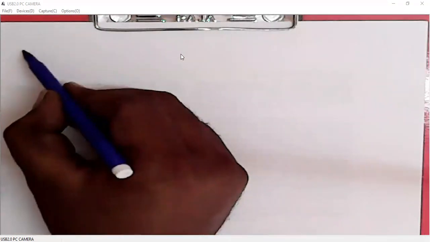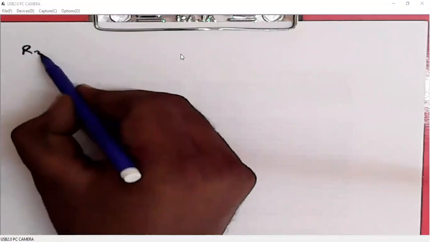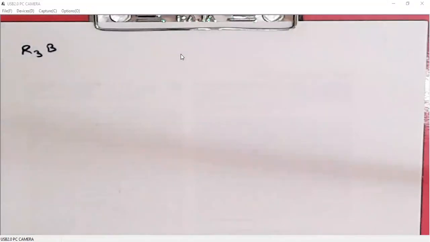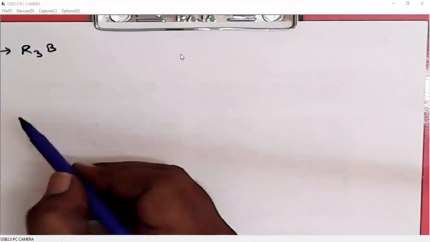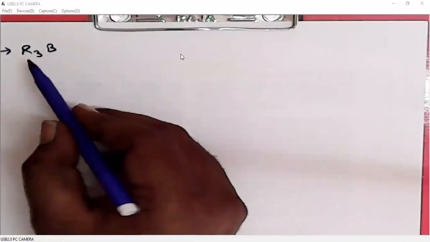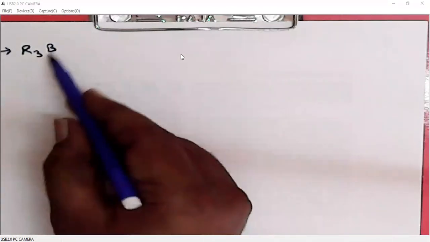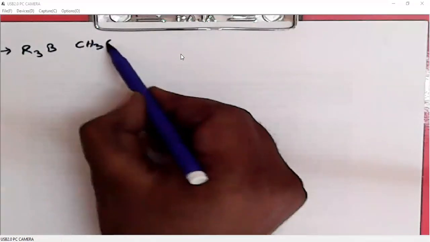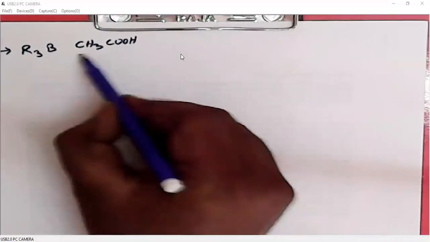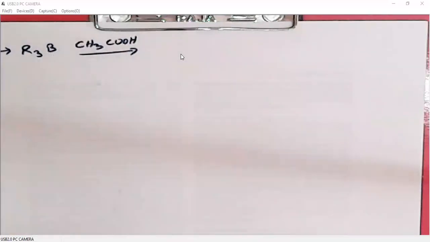When an alkene is reduced with boron, first it generates an alkyl boron. For example, if it is a trialkyl boron, how do we explore this further? This is not the end product, right? With boron, we are not going to do anything, so we must convert this into a meaningful product. How do we explore this alkyl boron?